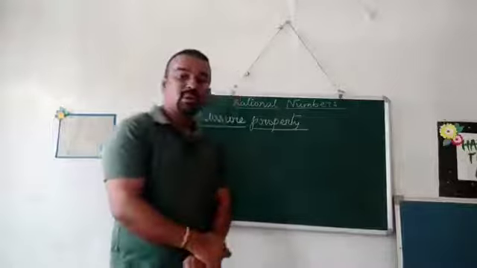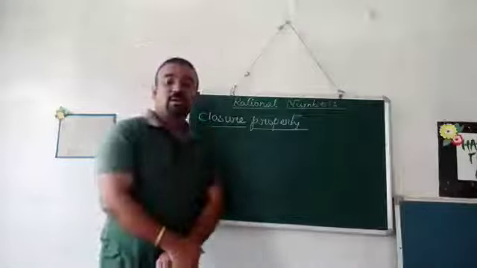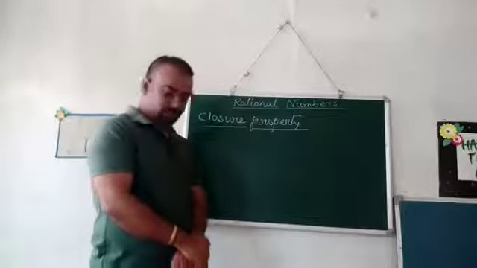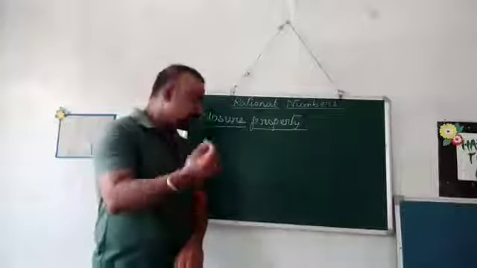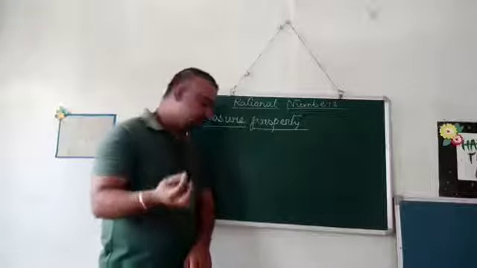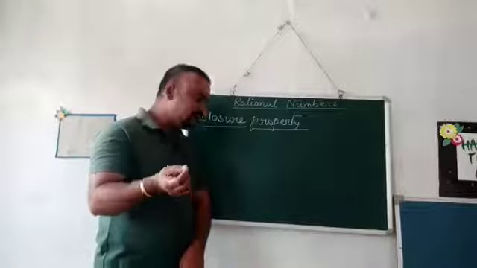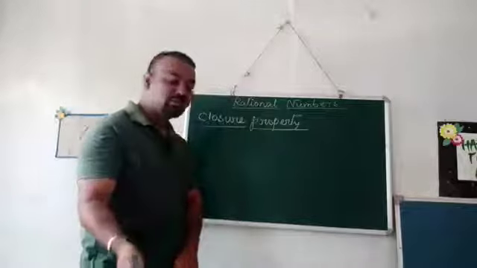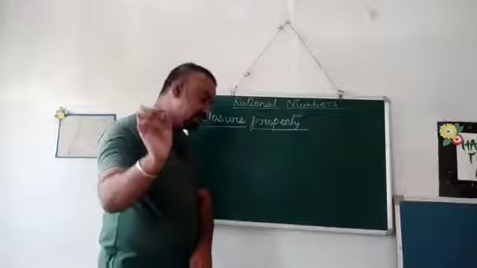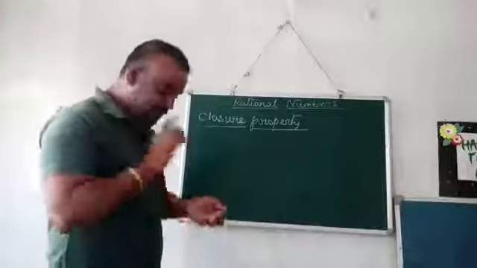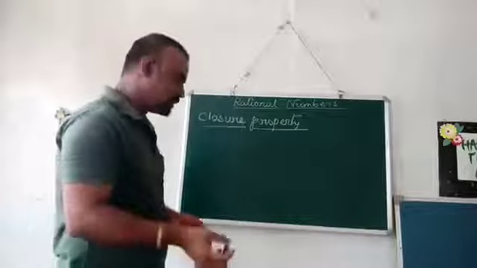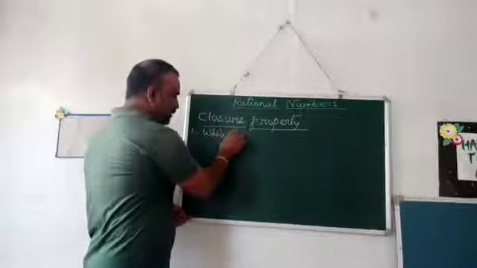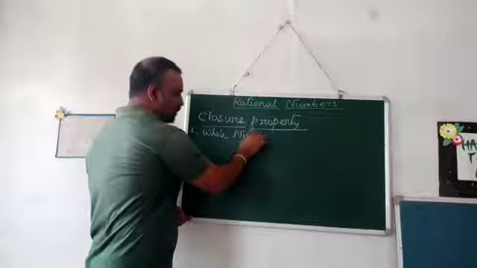So the closure property is the first property of rational numbers. What is the closure property? We will see the closure property for whole numbers, for integers, and for rational numbers. Okay. So let us begin with the whole numbers, right?